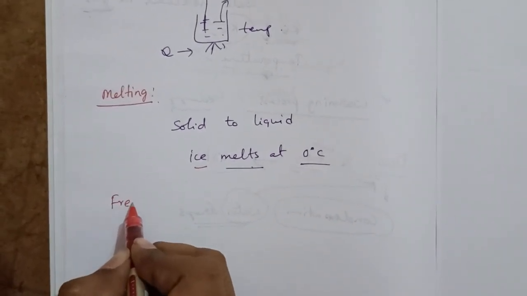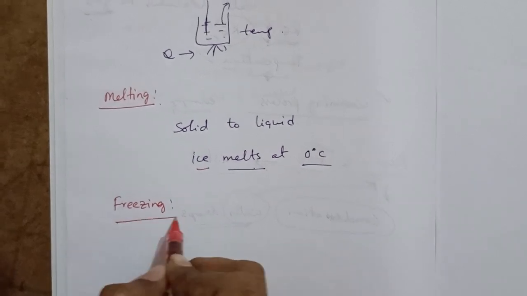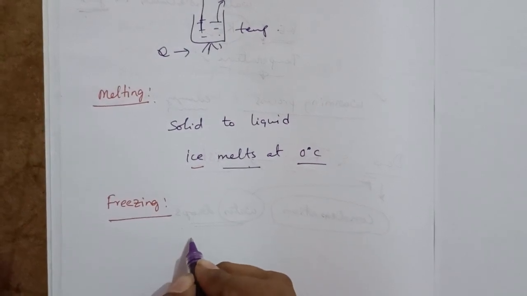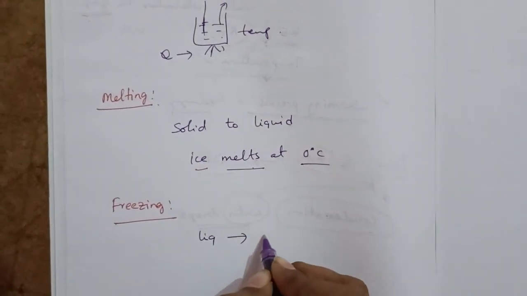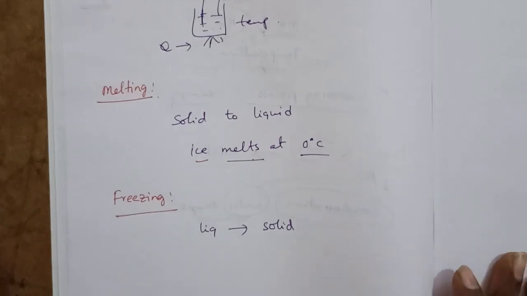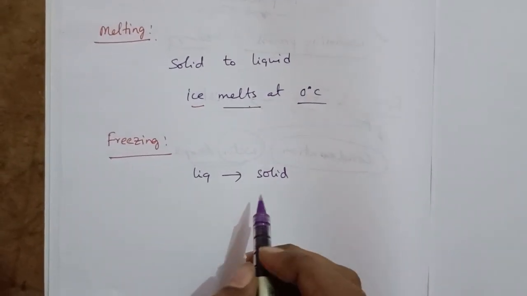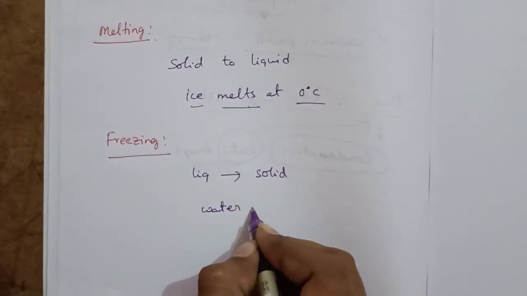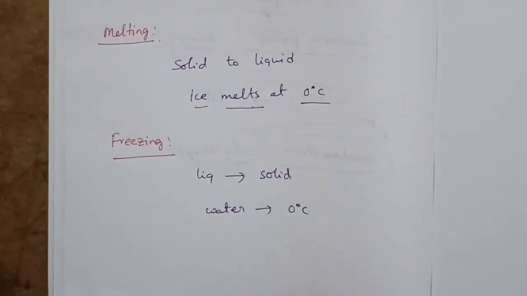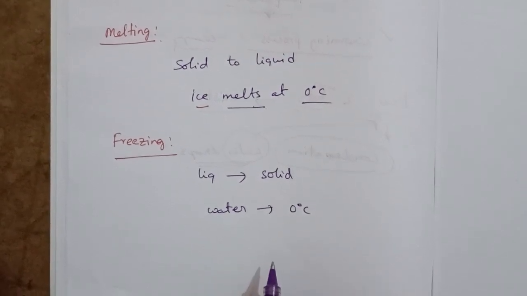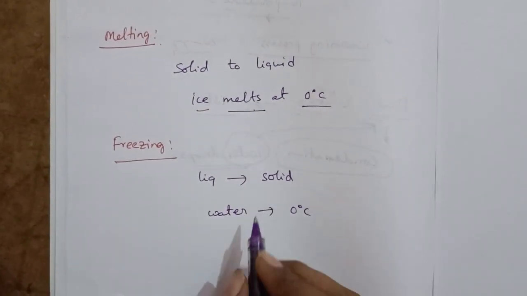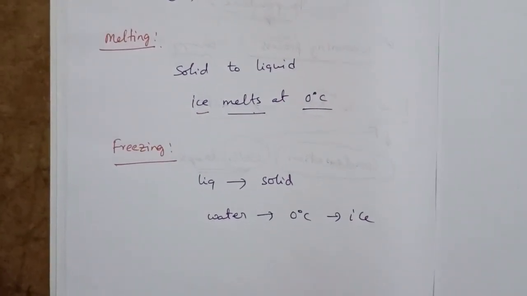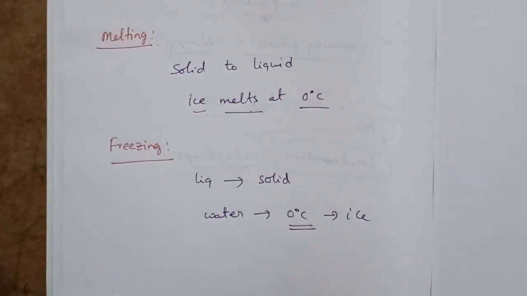Next, freezing. It is the reverse process of melting: liquid to solid. Converting from liquid to solid is known as freezing. Water freezes at 0 degrees Celsius. At 0 degrees Celsius, water is converted into ice. That is the freezing point of water.